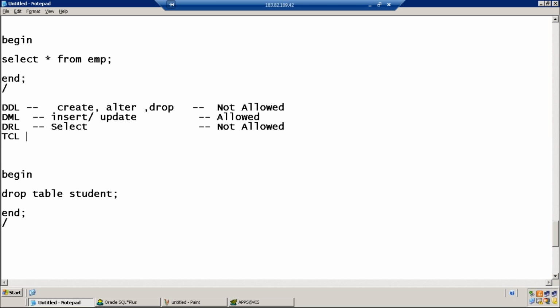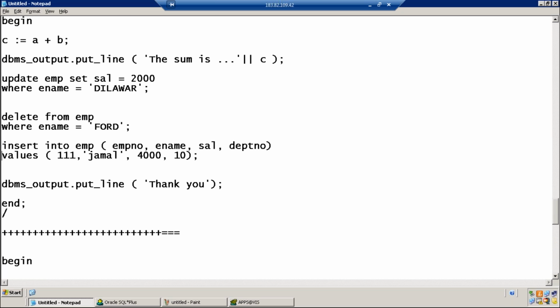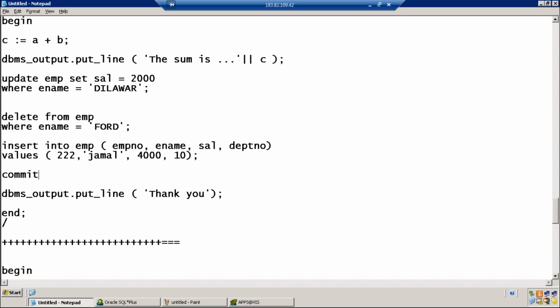What about transaction control language, something like commit? Are they allowed in PL/SQL? Let us check it. I want to insert, update, and I want to perform all these operations permanently. So I use the command commit.